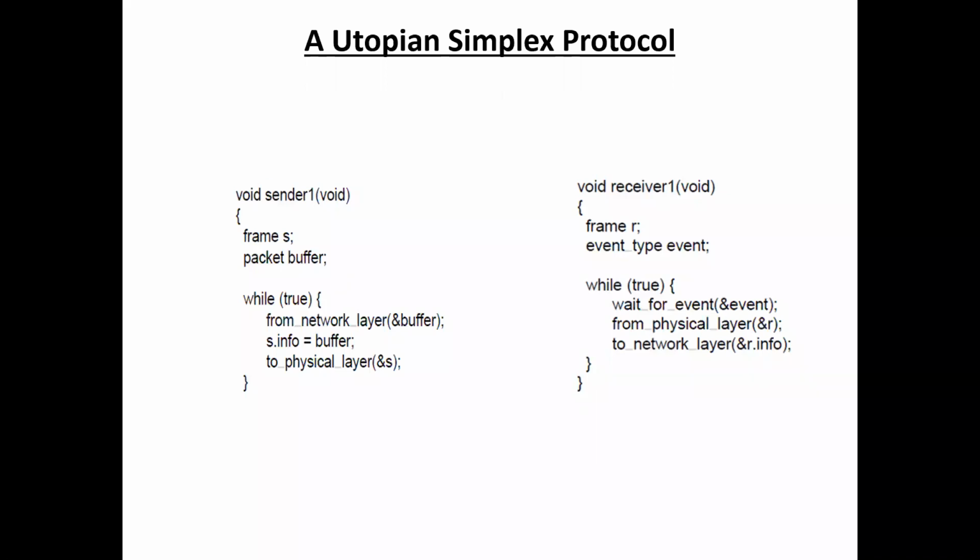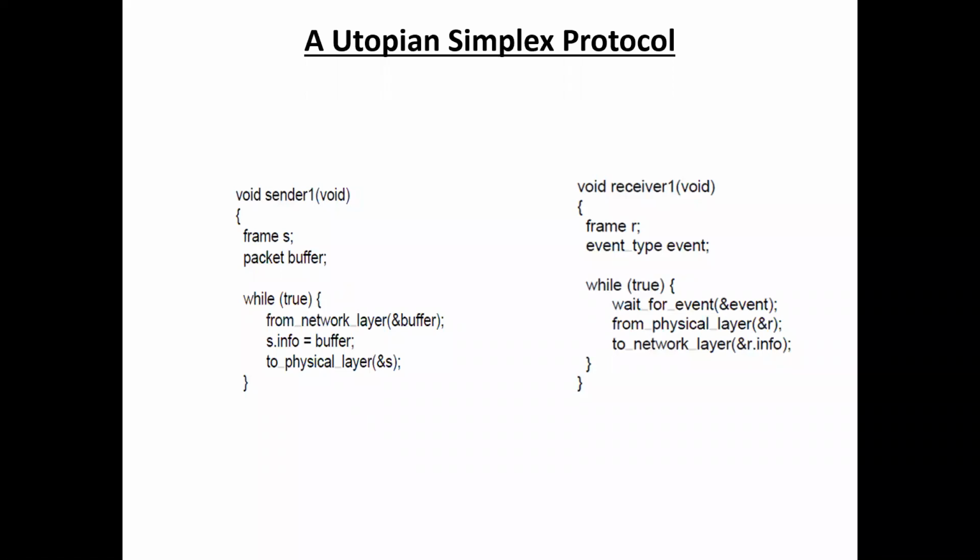The communication channel is assumed to be error-free, and the receiver is assumed to be able to process all the input infinitely quickly. So in the utopian simplex protocol, the data is transmitted in only one direction, from sender to receiver, and the channel between sender and receiver is assumed to be error-free. That means there is no error in the transmission when you transmit the data by using this protocol.